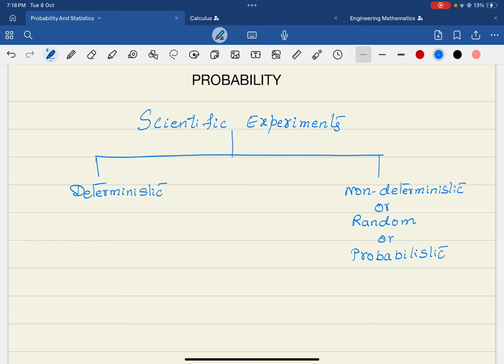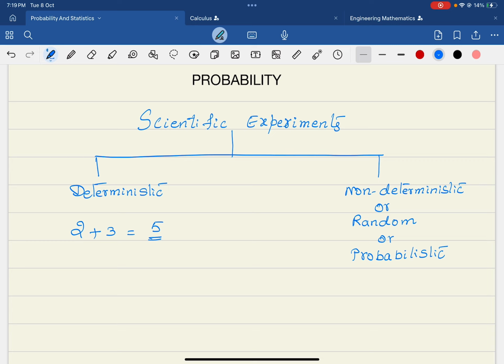First of all, scientific experiments are of two types. One is deterministic and the other is non-deterministic. In deterministic experiments, definitely the outcome of the experiment is sure. That means certainly this should happen. For example, if I ask what is 2 plus 3, the outcome is sure, definitely it is 5. That is the sure outcome, right?